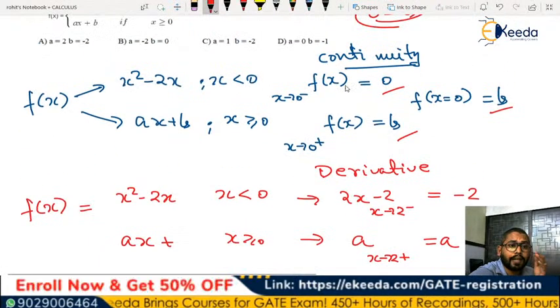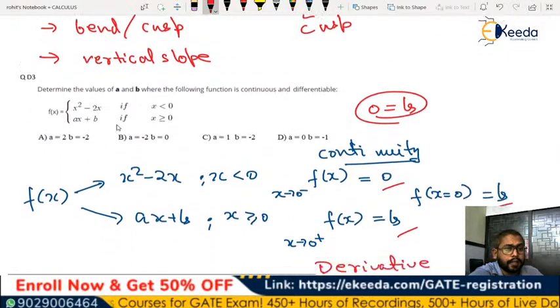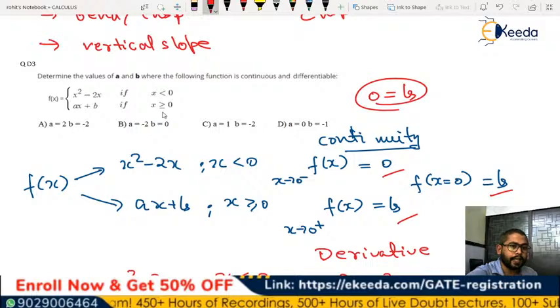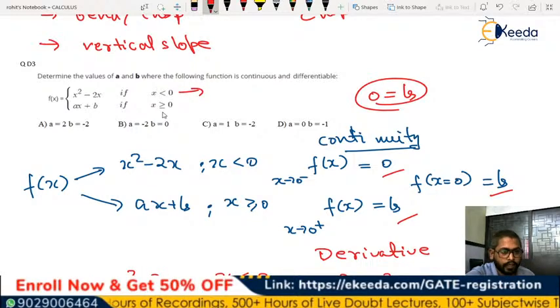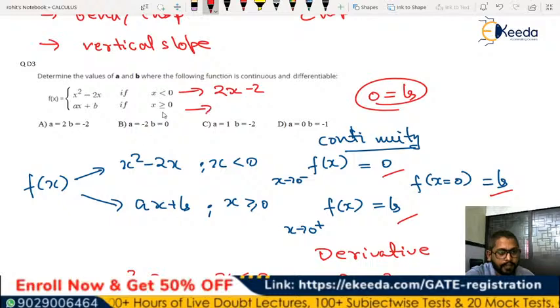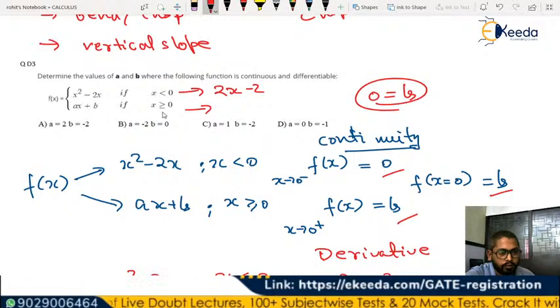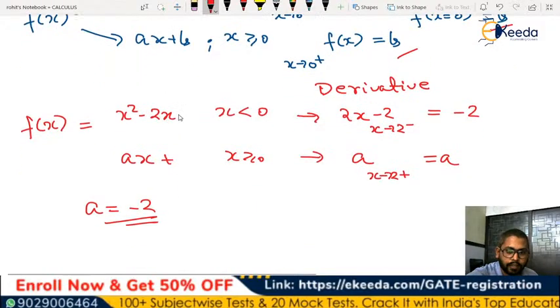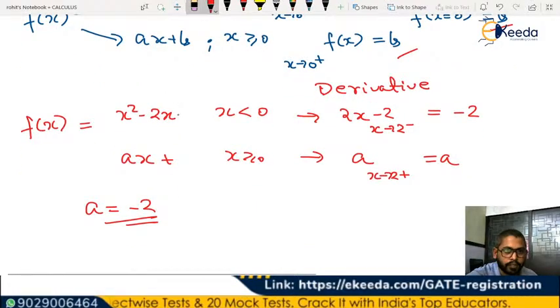Right? So we can see that for this function to be continuous and differentiable, what we need is the derivative. The derivative in this case is going to be 2x minus 2, and for this case it is going to be how much? Simply a. So for x tends to, it is not 2 minus, it is 0.